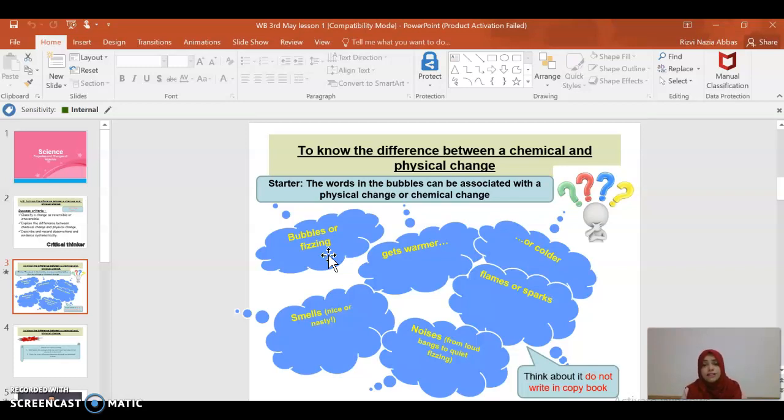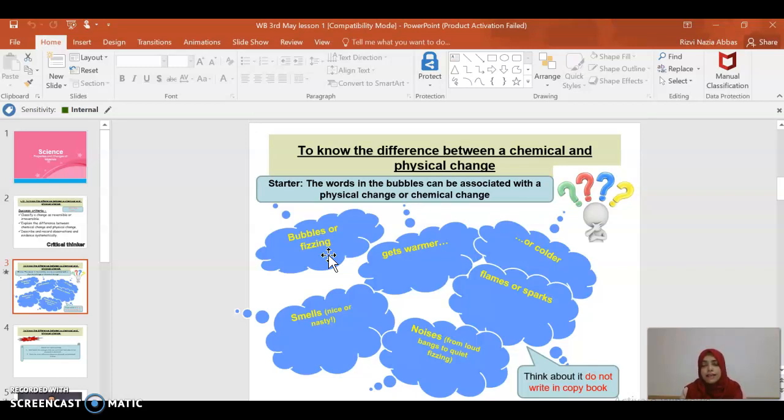Flames or sparks mean something is burning. Is it related to a physical or chemical change? Noise, like a loud bang when you mix something, sometimes there's an explosion. Do you think that is associated with a physical change or a chemical change? Then smell, for example, when you burn something, the smell comes.